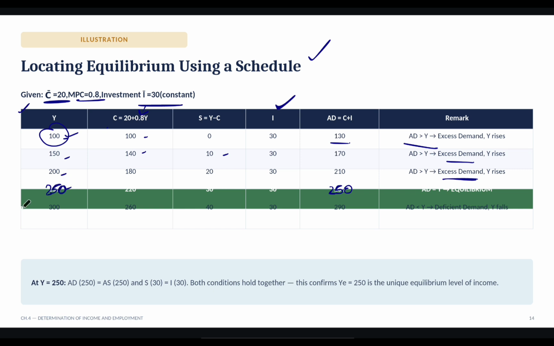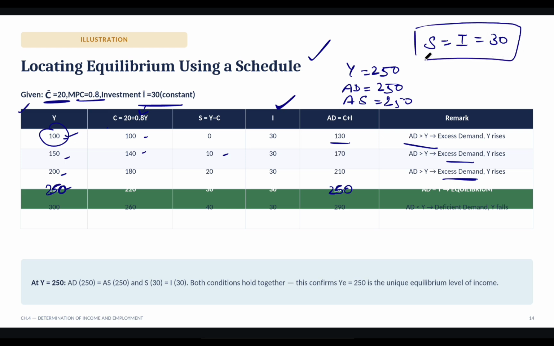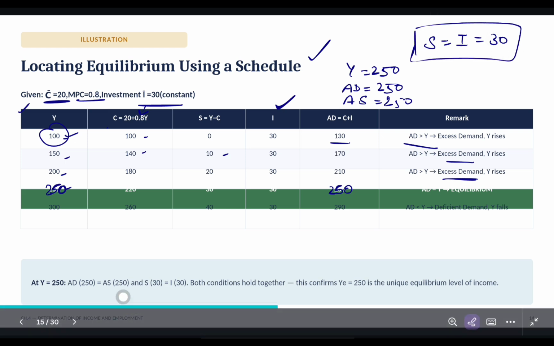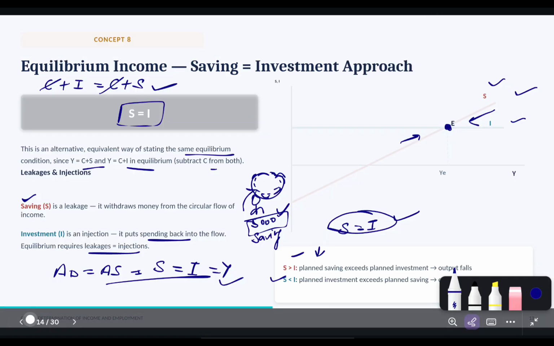Got it? So here Y is also 250, aggregate demand is also 250, aggregate supply is also 250. Got it? And saving is equal to investment, that is 30. In the last slide I told you, this is another thing.